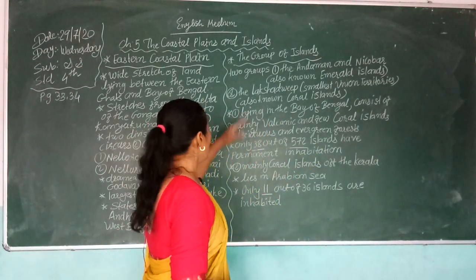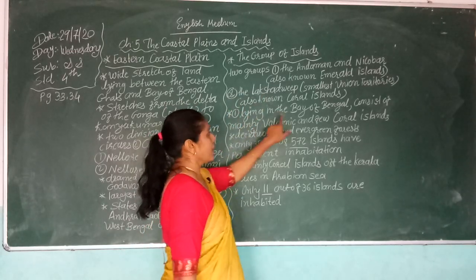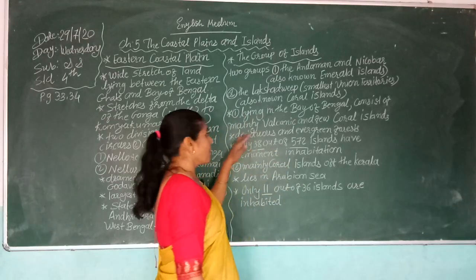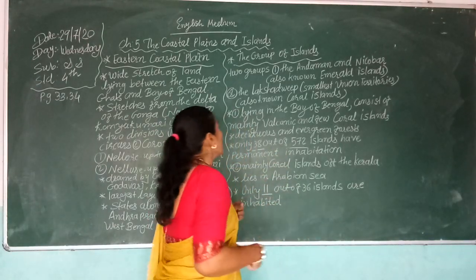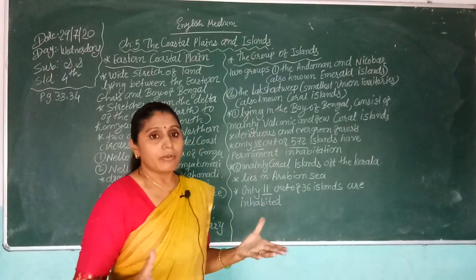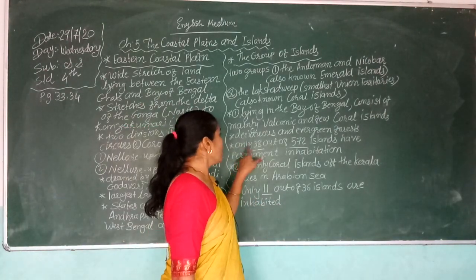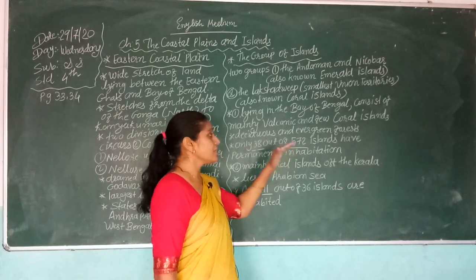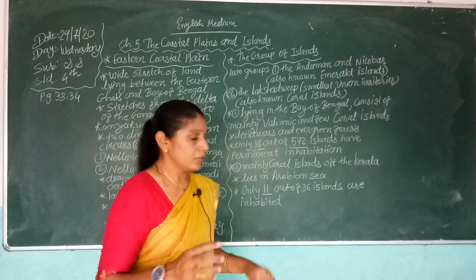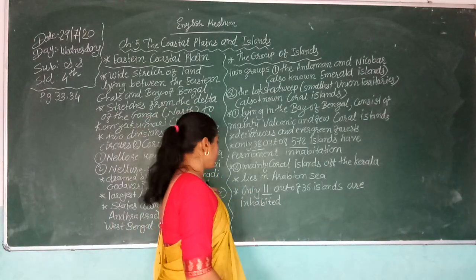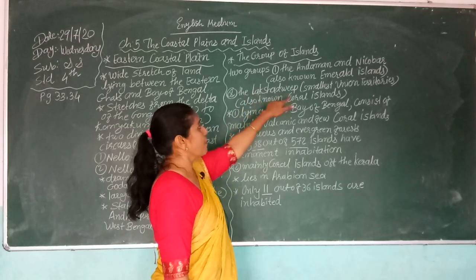So the Andaman and Nicobar Islands, lying in the Bay of Bengal, consist of mainly volcanic and a few coral islands, with deciduous and evergreen forests, and only 38 out of 572 islands have permanent habitation.